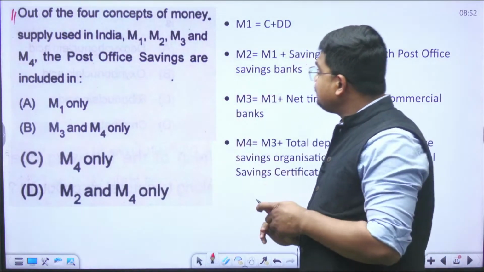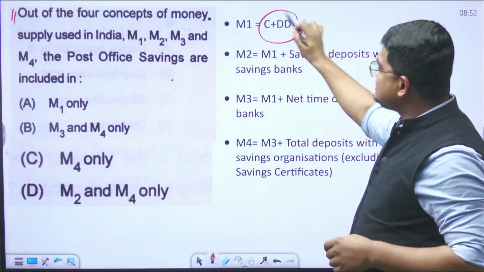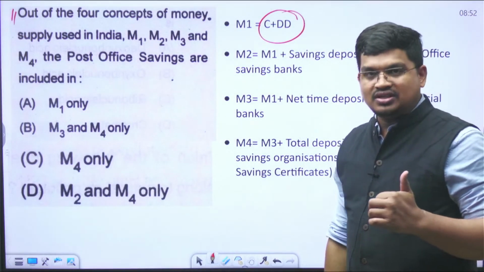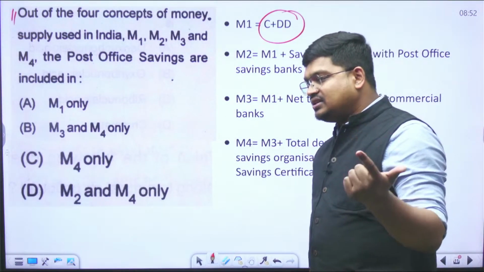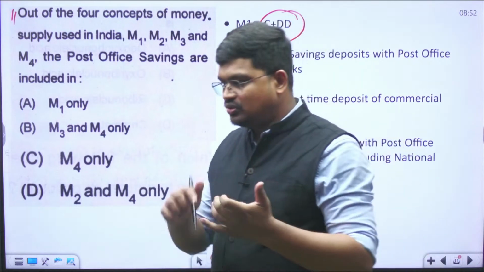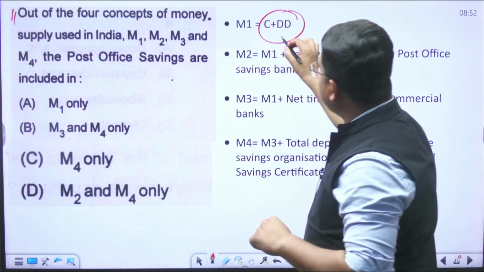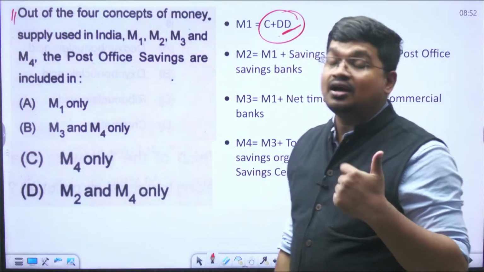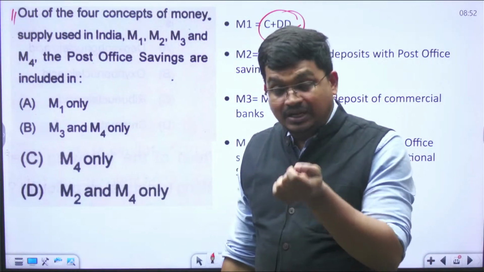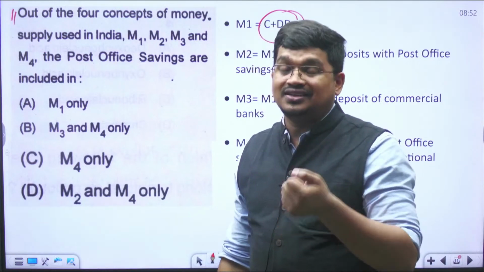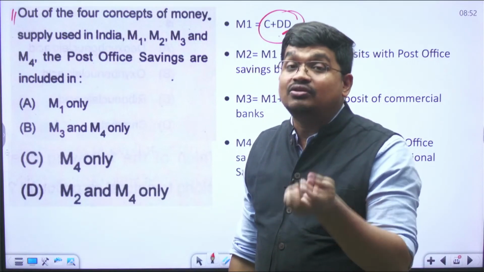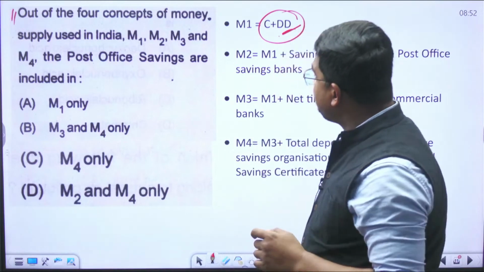If you see, this M1 is something what? C plus DD. What is the C plus DD? C, that is the currency in circulation, notes and coins with the public, and then the demand deposit that is with the commercial bank. You can use your ATM and debit card, you can withdraw it. That is, you can say, the most liquid one. So this is M1.